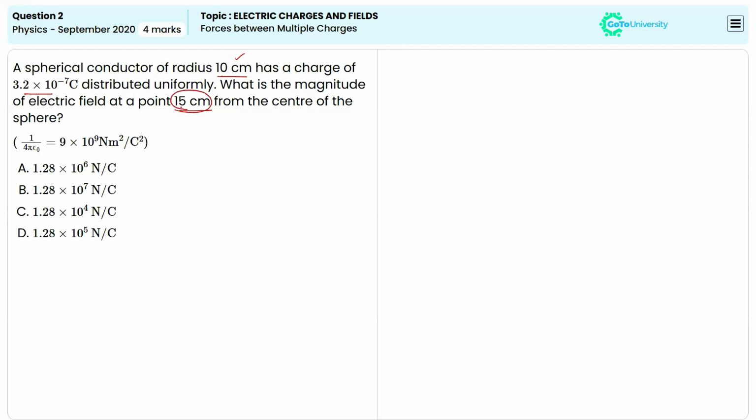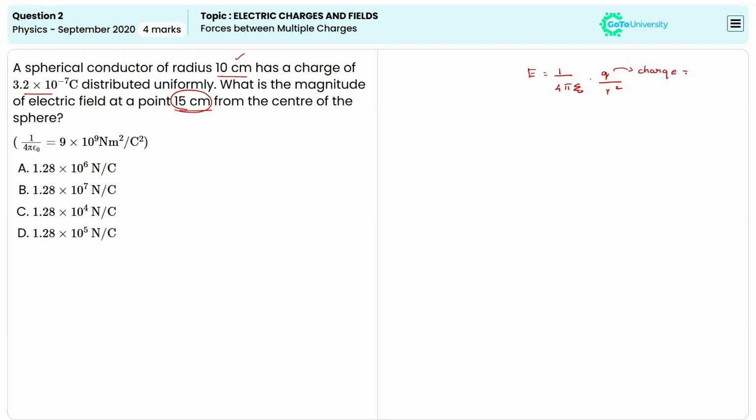So we are calculating the electric field which is outside of the conductor. Here we can treat the entire charge Q as if it is concentrated at the center of the sphere. So the electric field at a distance d from a charge q can be written as E is equal to 1 divided by 4 pi epsilon naught times q divided by r square, right? So the value of q here is representing the charge.